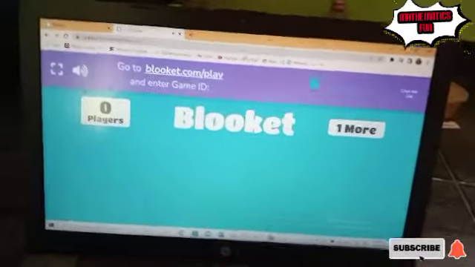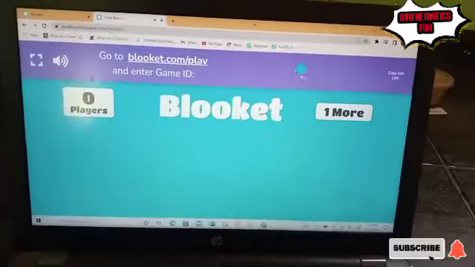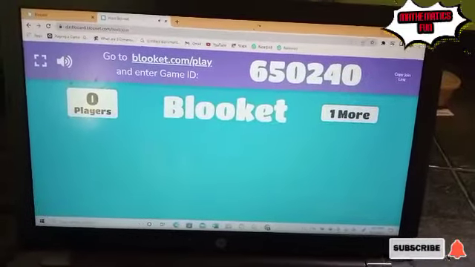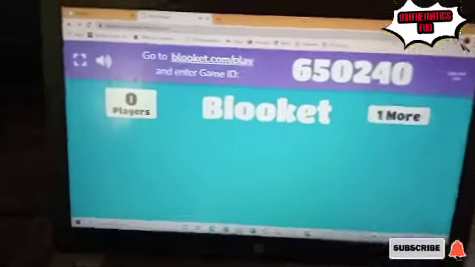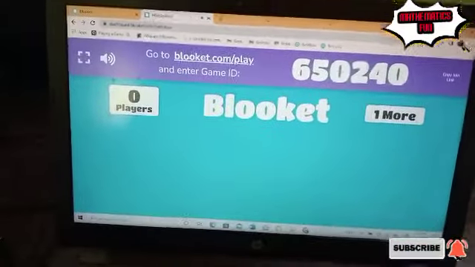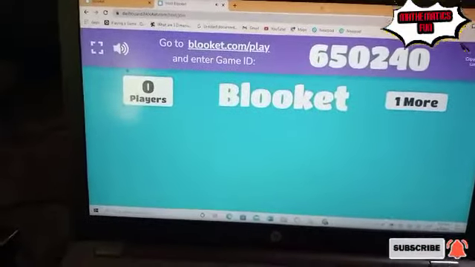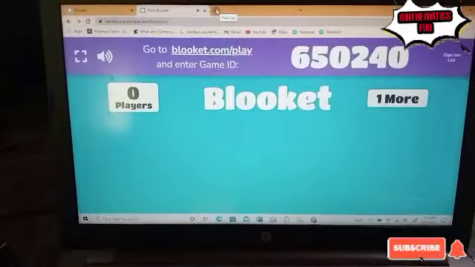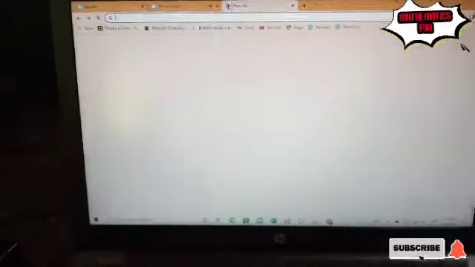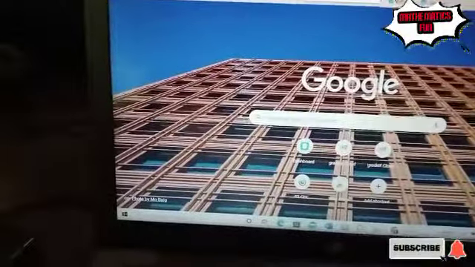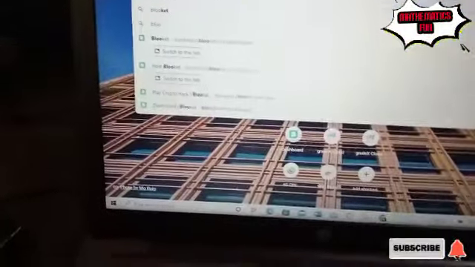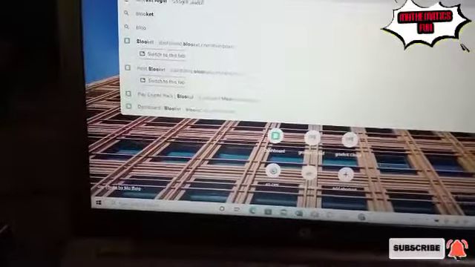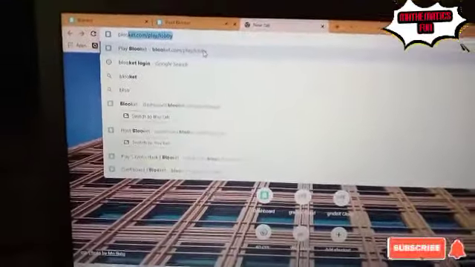You host. As you can see, there will be a code that is going to prompt up here. You can see the code here. It is this code that your students will use to log in to start the game. Okay, let me show you how it's going to be on your students' screen. Let's start. You can also go using the students' side. If you want the students to log in, you tell them to also go on Blooket. But when they're going on Blooket, they go as players. Okay, let me show you.